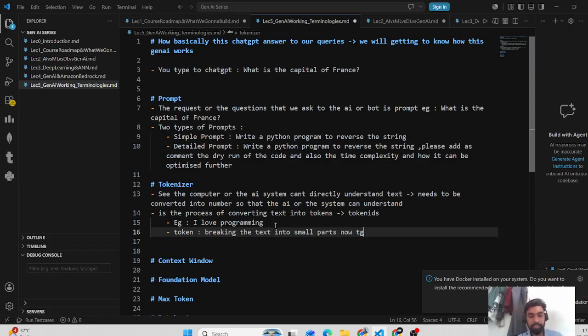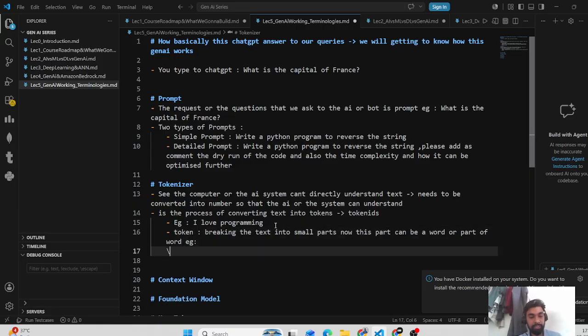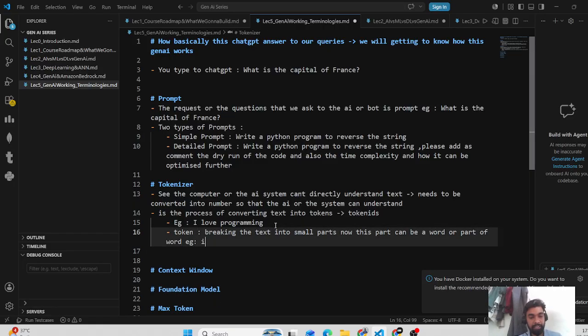This part can be a word or part of a word. Like "I love programming" can be broken as "I", "love", "pro", "gramming". So token is breaking the text into small parts.